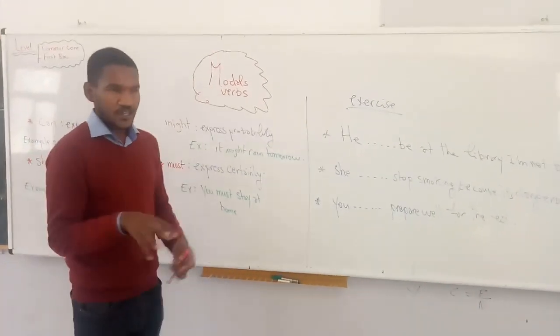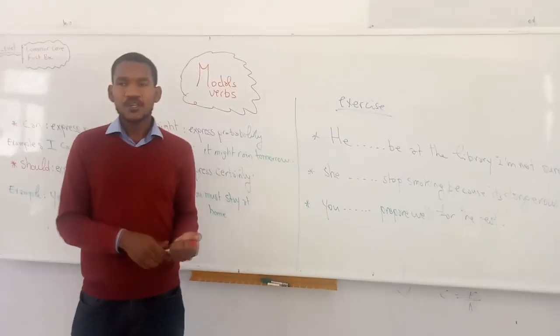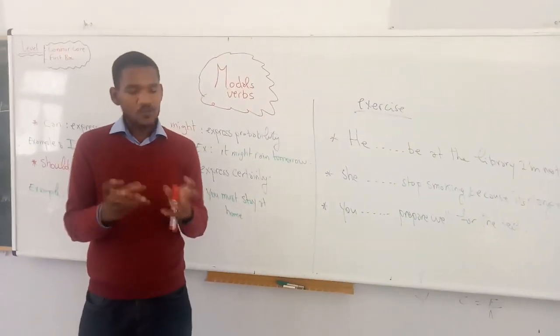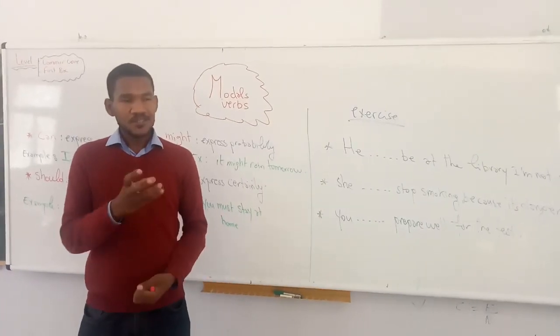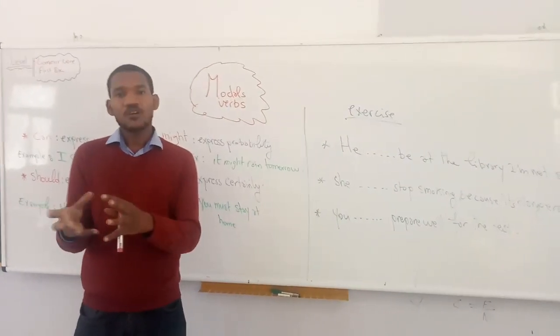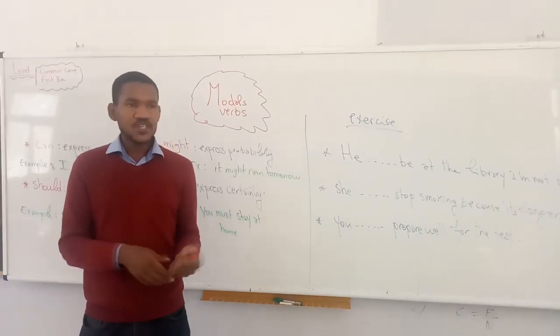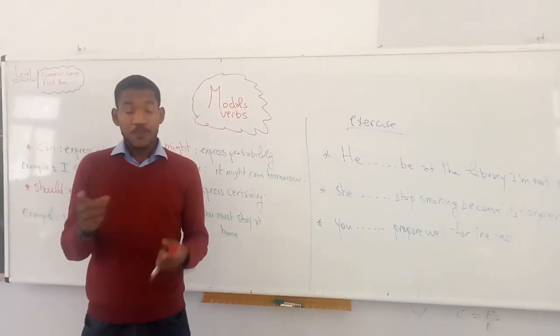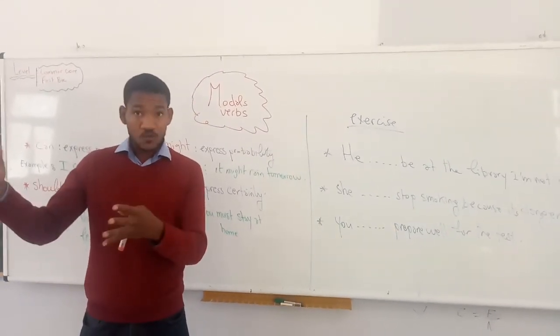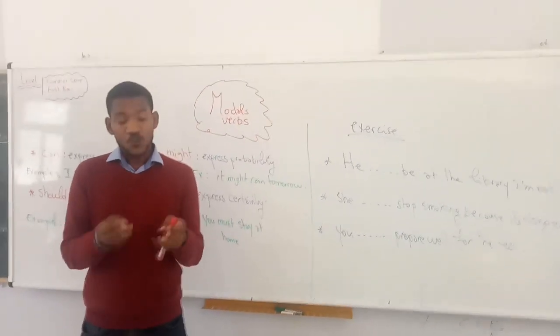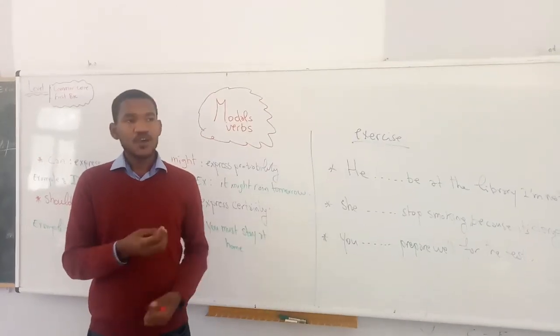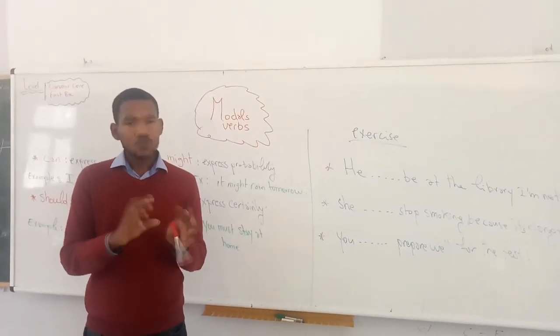In general, when we talk about modal verbs, we talk about auxiliaries. It means they are just helping the sentence. For example, when we say I can go to school, it means you can go to school. Here, the main verb is go, it's not can. So can is just an auxiliary. That's why you should not change it.